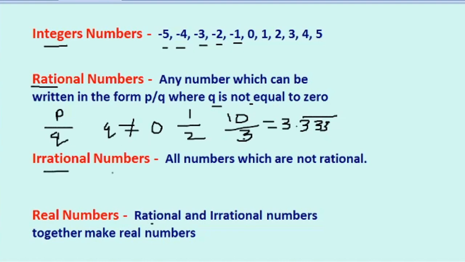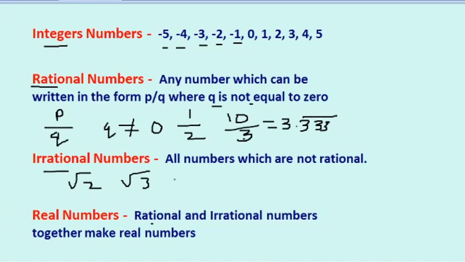In irrational numbers, what will happen? All numbers which are not rational. Apart from these type of numbers which can be represented in the form of P upon Q, there are certain numbers which cannot be written in the form of P upon Q. Examples of these numbers are root 2, root 3, root 5, root 7, root 6. All these numbers are irrational numbers.